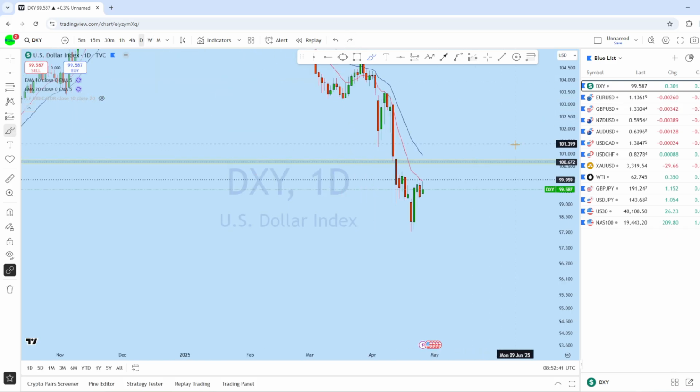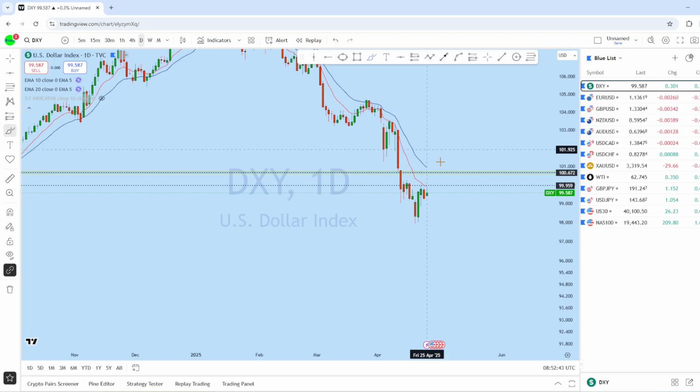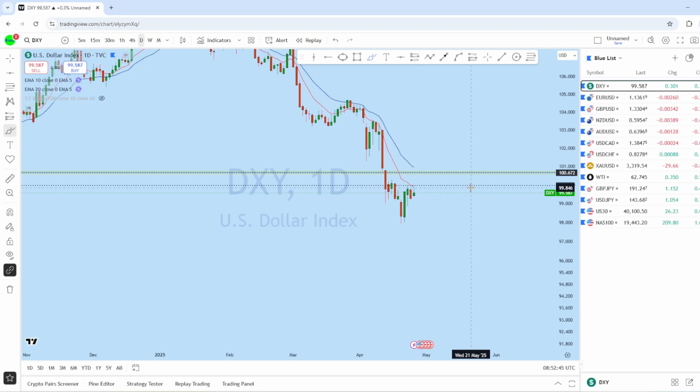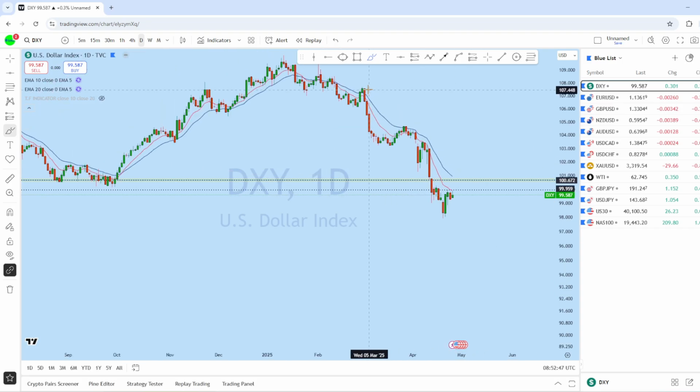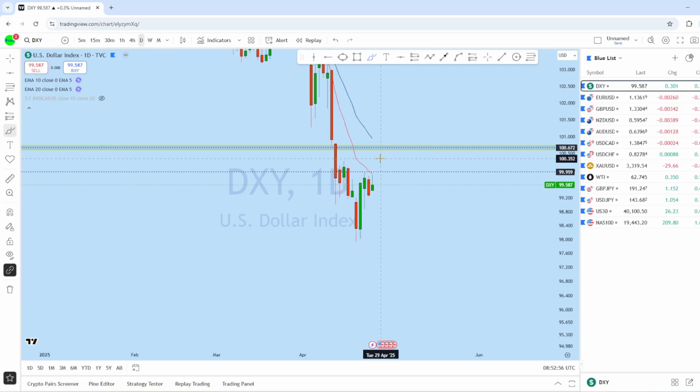Dropping down to the daily chart here, we can see that the market is still maintaining that downtrending market structure. Starting from here, we see that every move there is a series of lower high and lower low, followed by we can see the price approaching this swing high here, which is also the weekly resistance line.